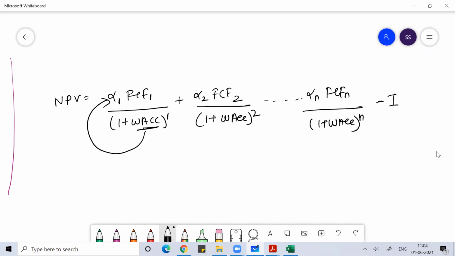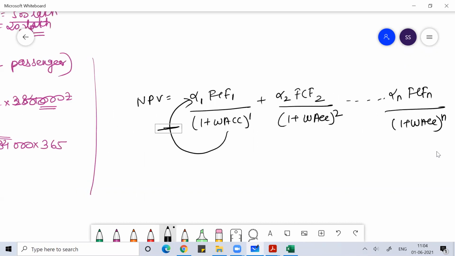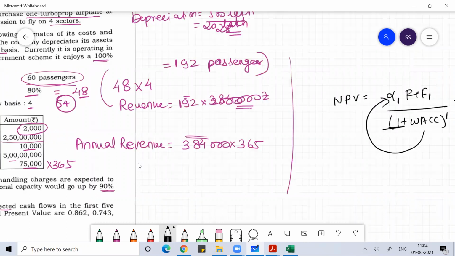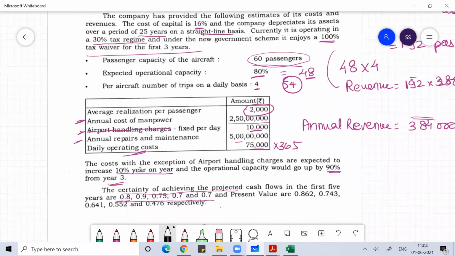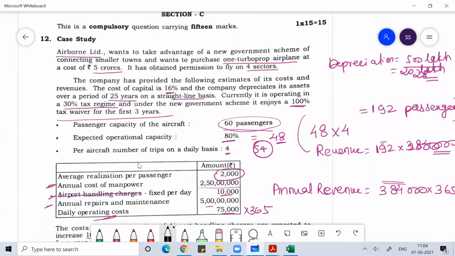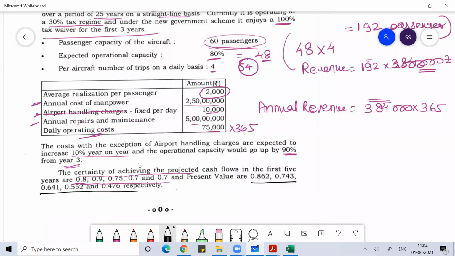So here they have not given that for this problem. Here for this problem, if you notice, they have given the present value of this cash flow at the 16% only. They have given you that the cost of capital is 16%. So they have simply given you the present value factors at 16%, meaning 1 plus 16% for year 1.